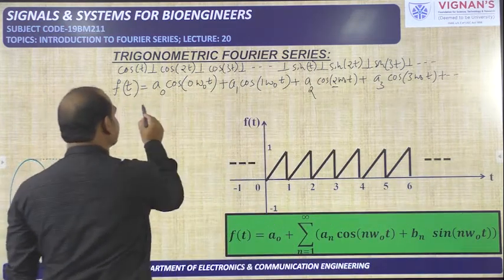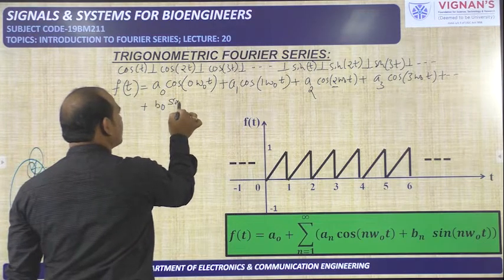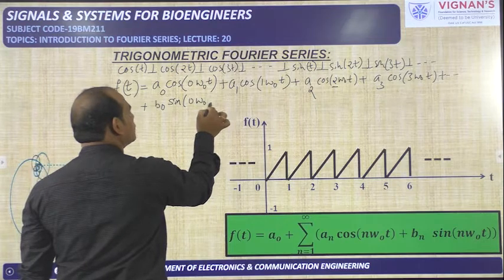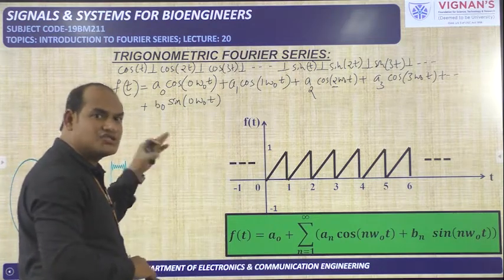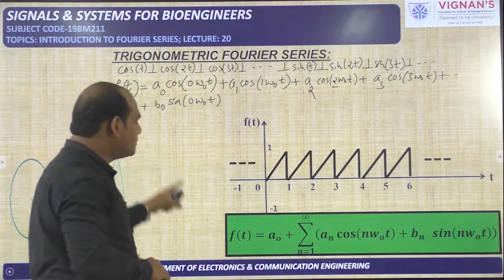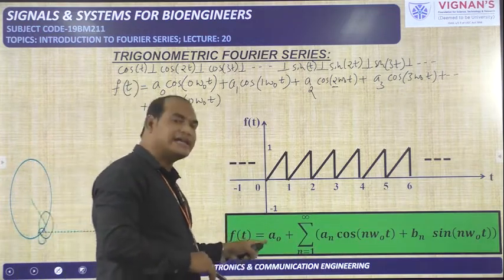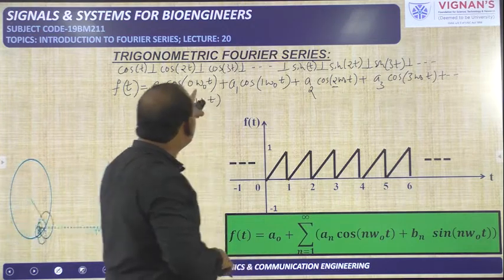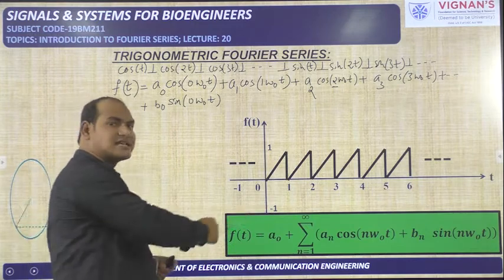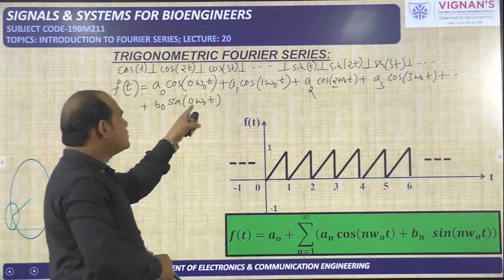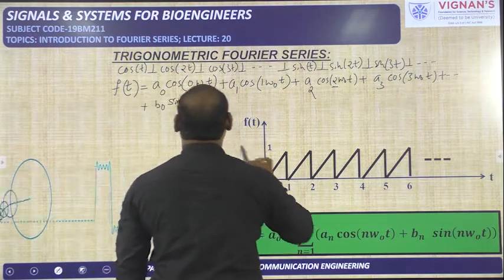Now the sin functions. Similarly, I represent b naught sin of 0 into omega naught into t. Sin 0 is 0, so 0 into b naught is 0. That's why you will not find the b naught term in this one. We will see that later. You see here a naught is there, where cos 0 is 1 and 1 into a naught is a naught. But you will not find b naught in this expression. What is the reason? Sin 0 is 0, and 0 into b naught is 0. That's why you will not find b naught here.